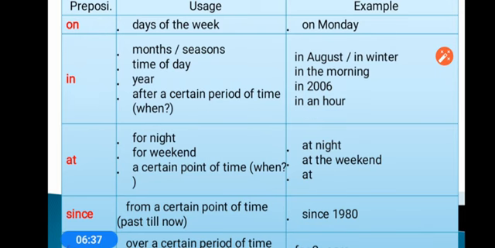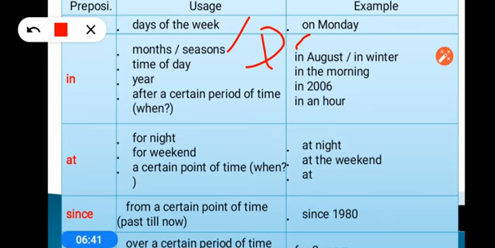Once again I am repeating quickly: you see that on is used for days and dates. Then in is used for month and season, time of the day, morning, evening, afternoon, and year, in any year, and a certain period of time, like in 1 hour, in 2 hours, in 3 hours. Remember, a certain period of time, not a point of time, a period of time.